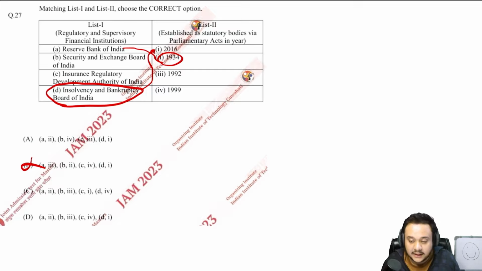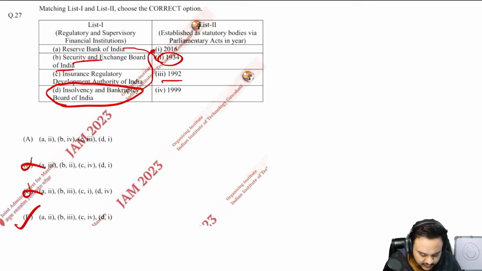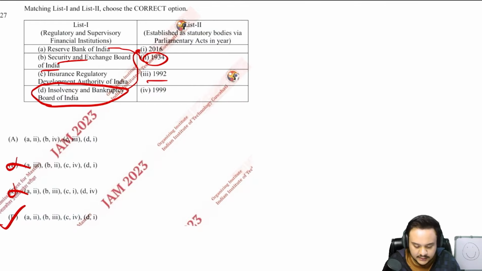Then, you know all of these, but this one is very famous. This was very recently established, so this has to be the latest one, in 2016: the Insolvency and Bankruptcy Board of India. Obviously, the rest of them are older bodies, right? So this is 2016. D is one, so you can cut this one off as well. Then SEBI is supposed to be very famous. It was established even before that in 89 maybe as an executive body, and later under the SEBI Act, so 1992. So B is 3. D is your answer, right? So you can match that later as well.